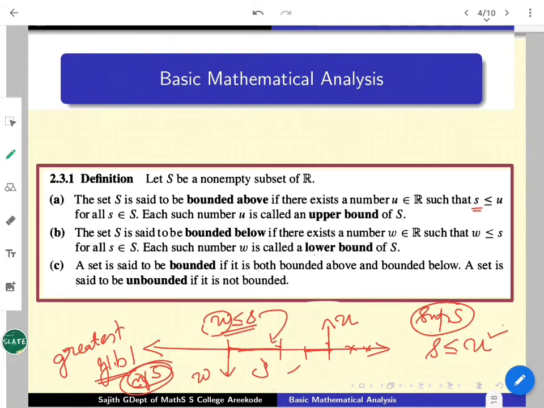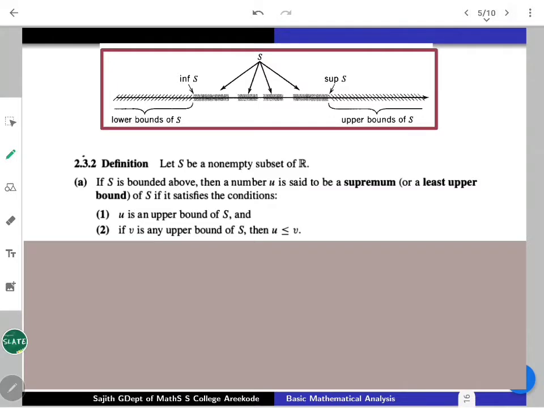So from these definitions, just switch over to the notion of supremum and infimum once again. As I explained, S is any non-empty subset of R, and if S is bounded above, U is said to be a supremum or a least upper bound, provided U is an upper bound for S and if V is any upper bound of S, then U is less than or equal to V. It is the least of all upper bounds.